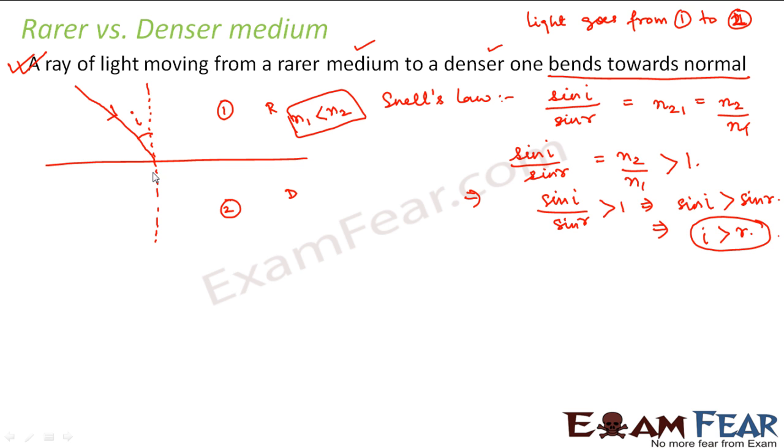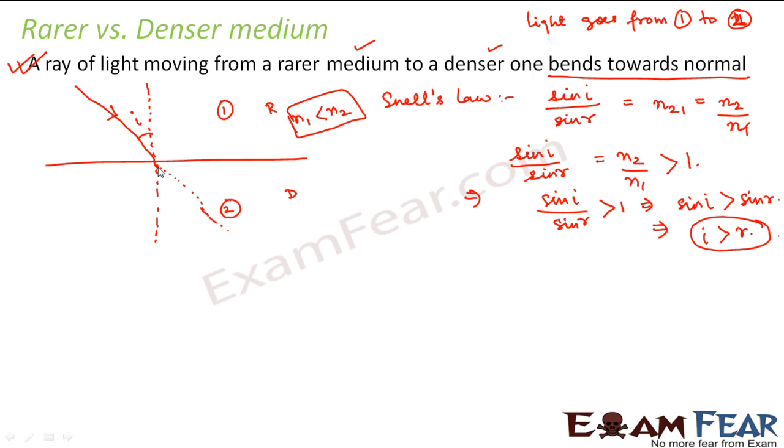Now when will the angle of refraction be smaller than the angle of incidence? Suppose the ray had gone like this, along the same path without bending. In that case this angle would be the same as the angle of incidence. Now we want the angle of incidence to remain greater than the angle of refraction. That means we want the angle of refraction to be lesser than the angle of incidence.